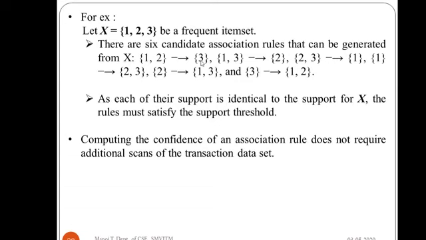Then it will be sigma of {1,2,3} divided by sigma of {1,2}. If {1,2,3} is already frequent, then according to the anti-monotone property, {1,2} is also frequent, as we have seen in earlier video lectures. So we need not make an additional pass. Suppose {1,2,3,4} is frequent, then {1,2,3} is frequent. It is very obvious. That is why this additional scan over the transaction data set is avoided.